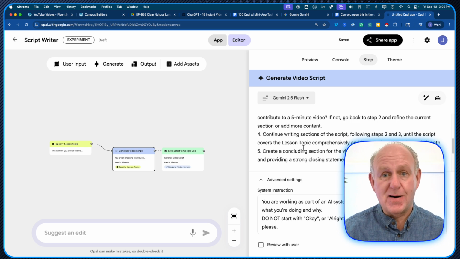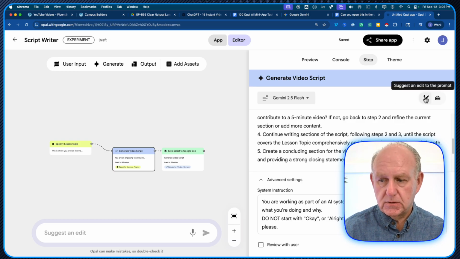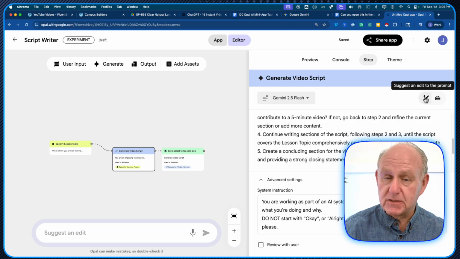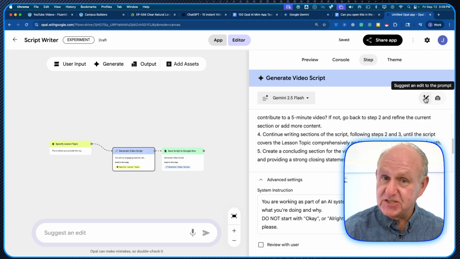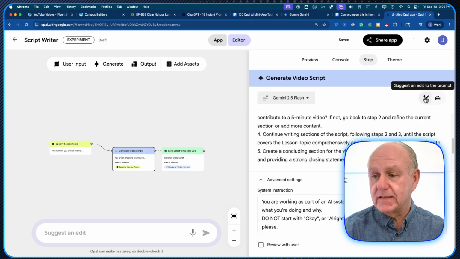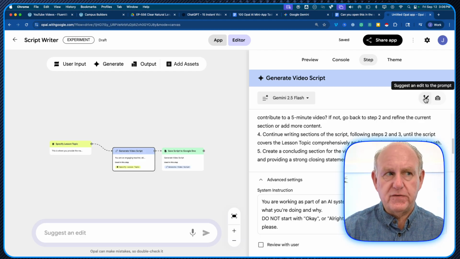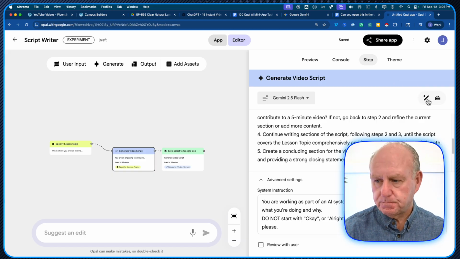Now it's created a prompt, but it doesn't limit me to that. If I am just basically talking and saying, hey, I want to be able to change this, or I want to be able to use this suggest and edit to the prompt, it's actually going to provide me with some ideas where I can have some conversations with my employee, my digital asset, my digital employee to say, hey, this is the way I want things done, or if we do it that way, will this happen or won't happen, or I don't want it to do that.